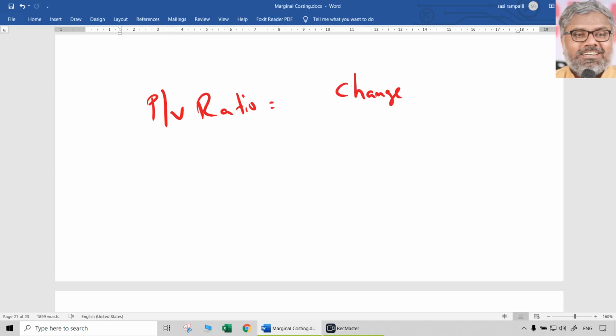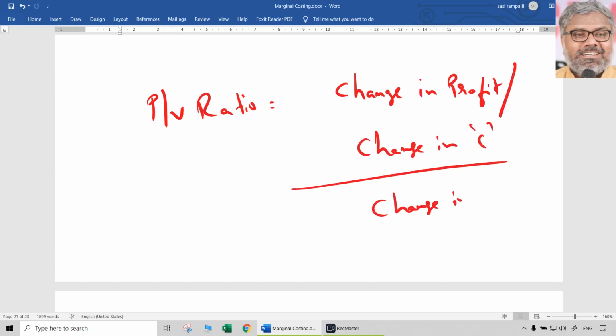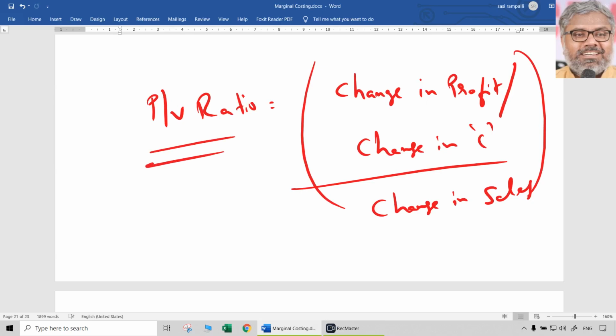So PV ratio can be found out like taking change in profit or change in contribution divided by change in sales into 100. One of them only, change in profit or change in contribution, divided by change in sales. Logic you can understand also. When we have to apply this formula: when the sales and contribution or profit, one of them, is given for two different periods, year 1, year 2, how much are sales, year 1, year 2, how much was the contribution and how much was the profit.